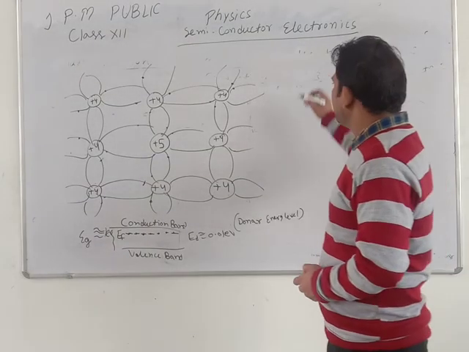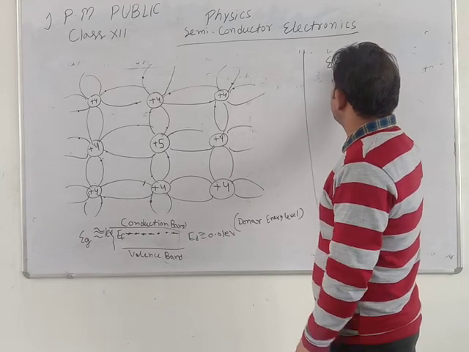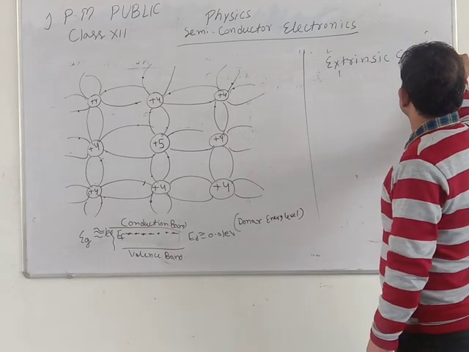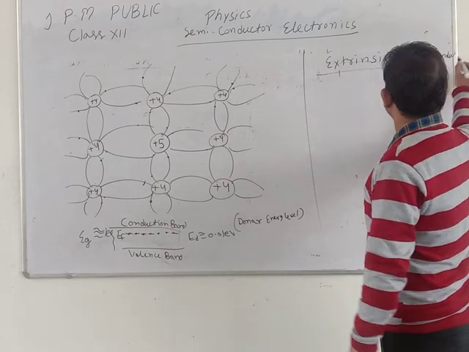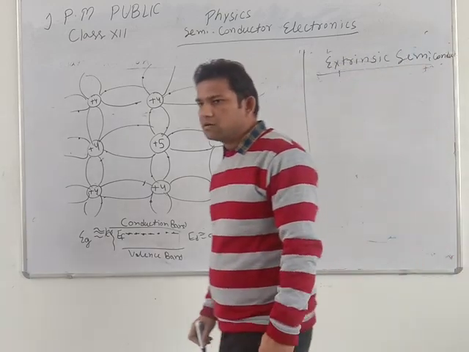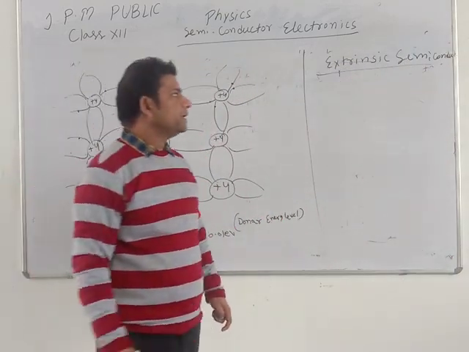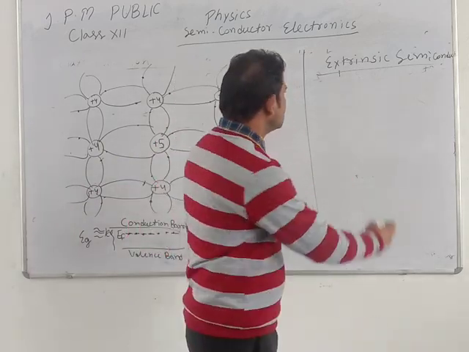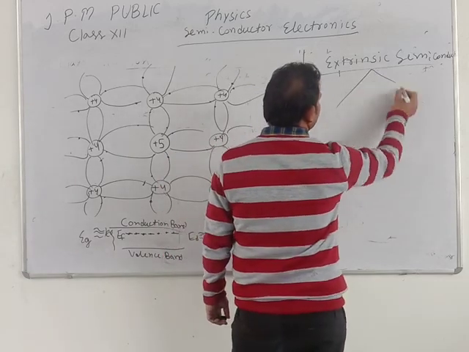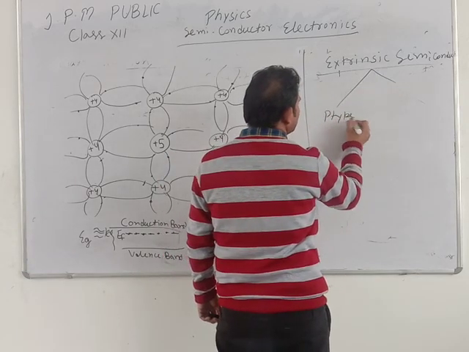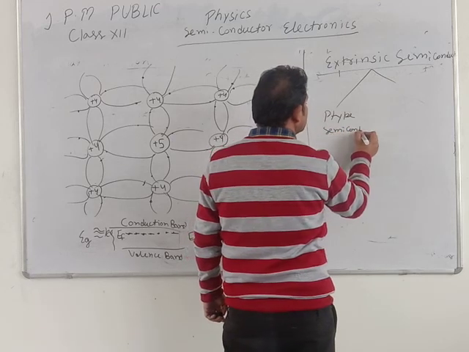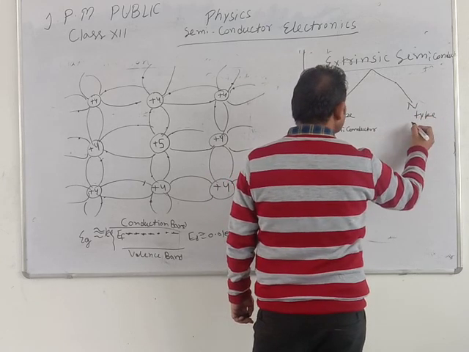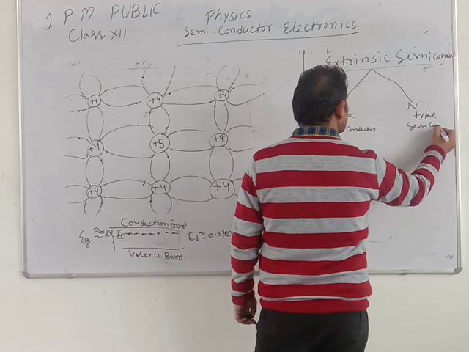Students, we take the next topic: extrinsic semiconductor. In this type of semiconductor, we add some impurity in pure semiconductor, and the process is known as doping. So extrinsic semiconductors are of two types: P-type semiconductor and N-type semiconductor.